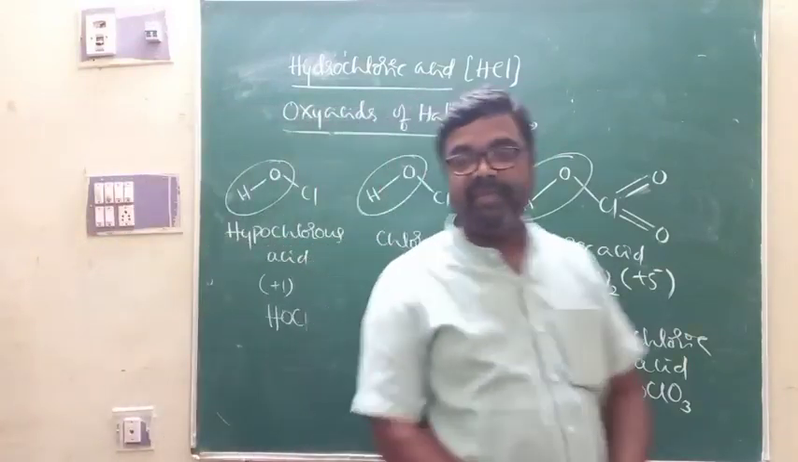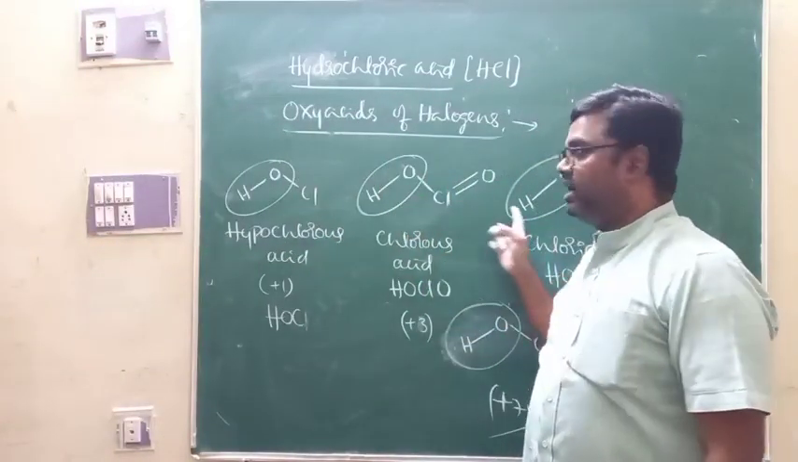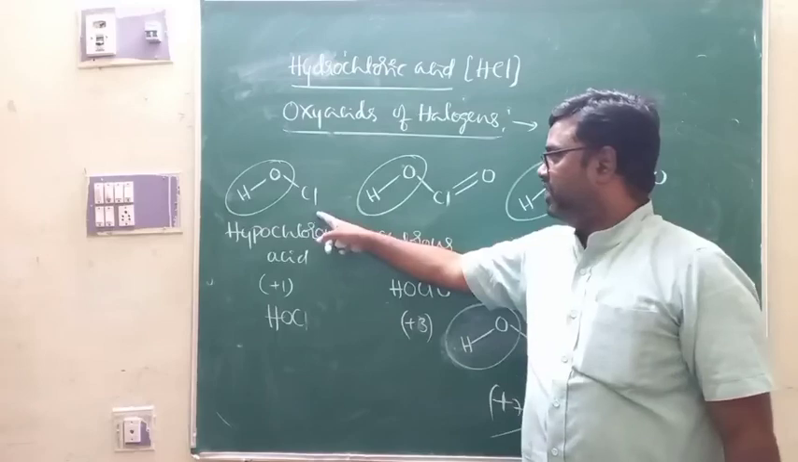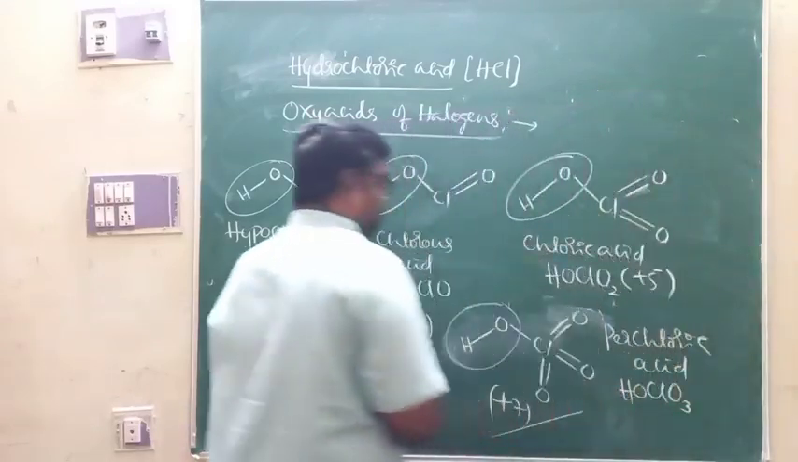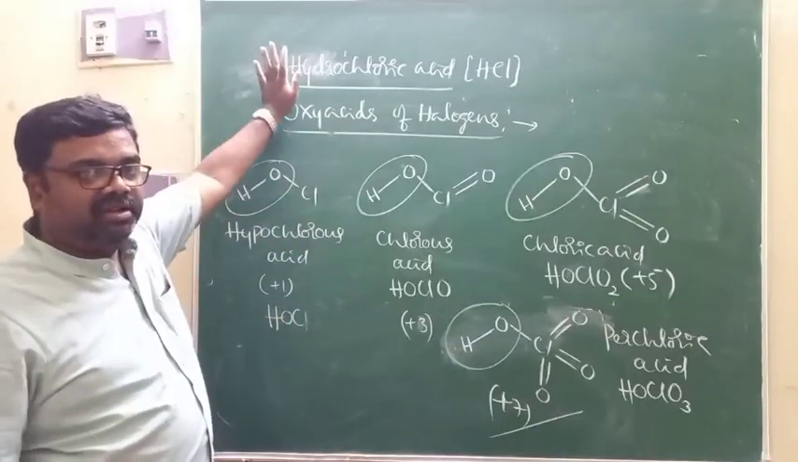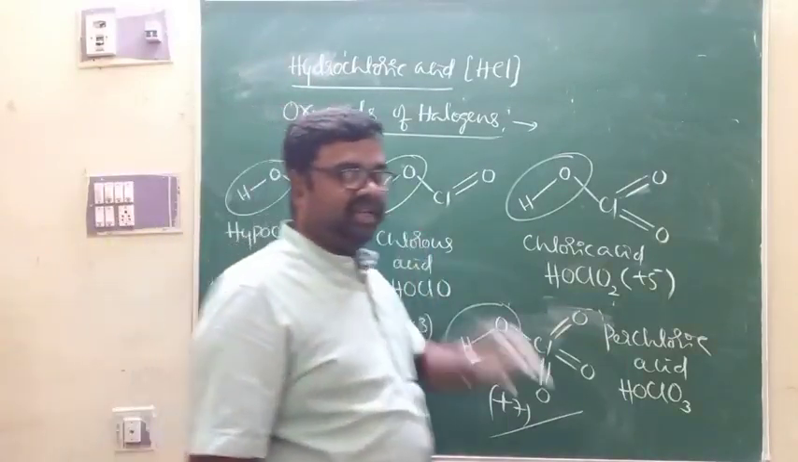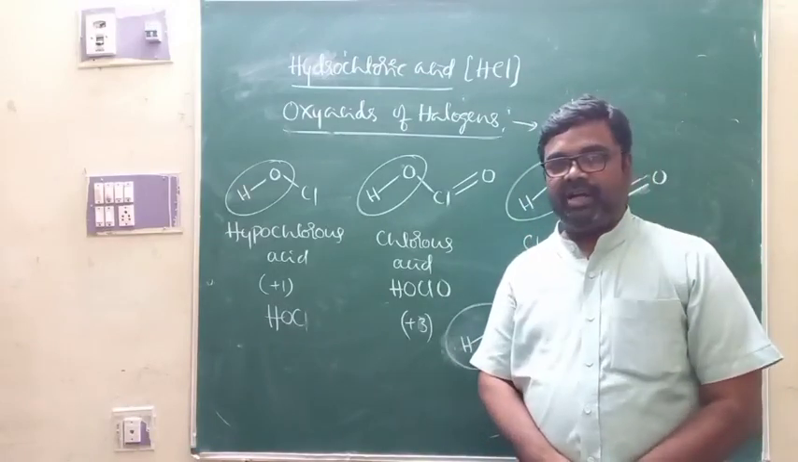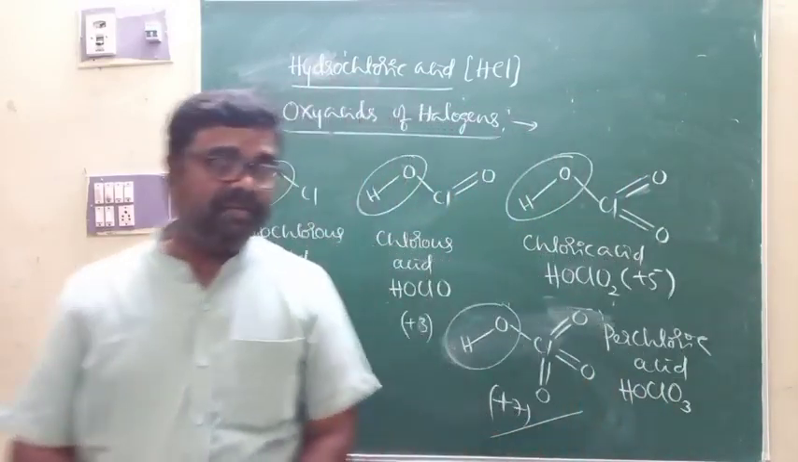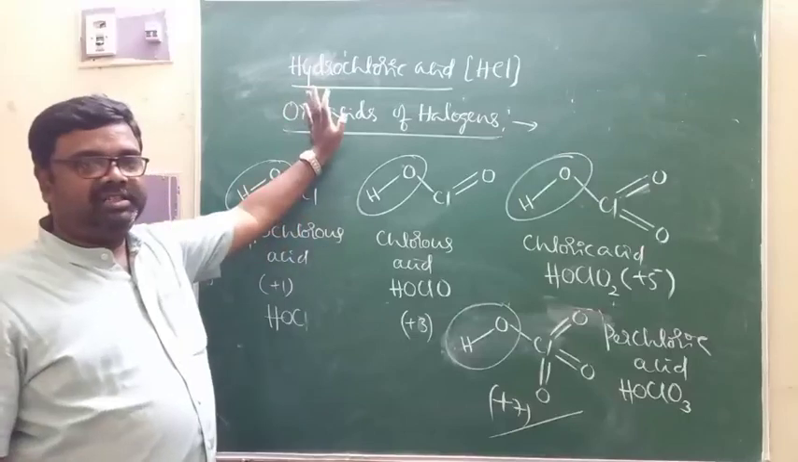Or, as the oxidation number of the central atom increases, here it is +1, here +3, here +5, here +7. As the oxidation number of the chlorine atom increases, acidic strength also increases. And this is what we call oxyacids of chlorine. So that's all for now.